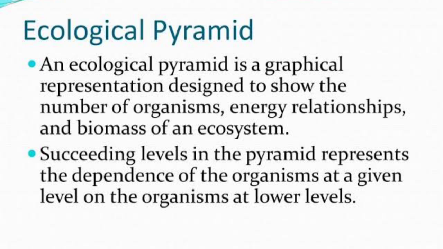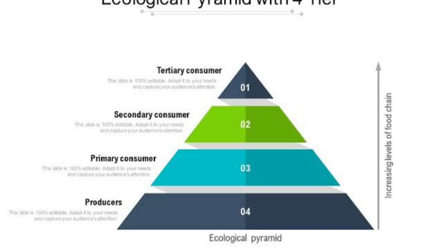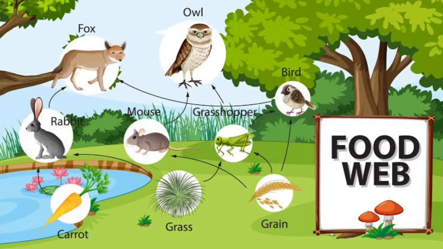The base of the ecological pyramid comprises the producers, followed by primary and secondary consumers. The tertiary consumers hold the apex in some food chains. The quaternary consumers are at the very apex of the food chain. The producers generally outnumber the primary consumers, and similarly the primary consumers outnumber the secondary consumers. And lastly, apex predators also follow the same trend as the consumers, wherein their numbers are considerably lower than the secondary consumers.